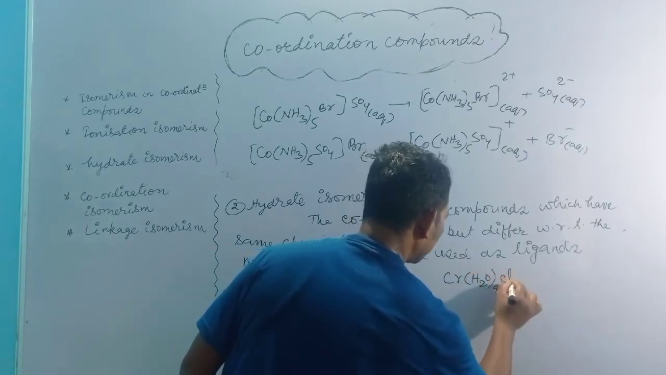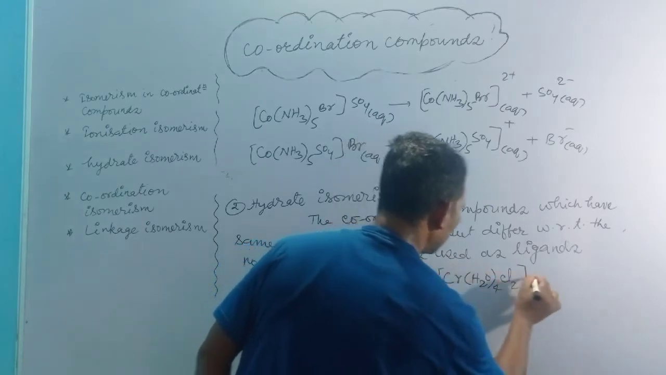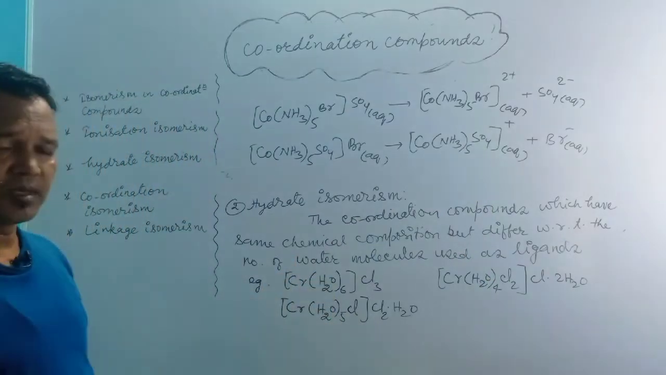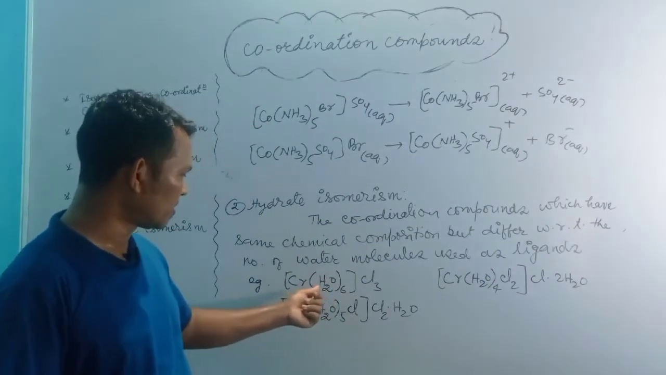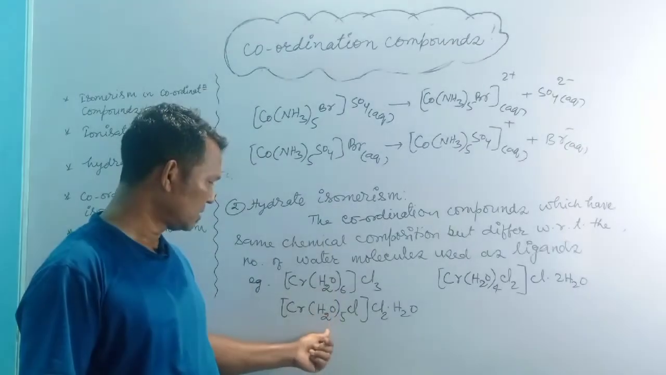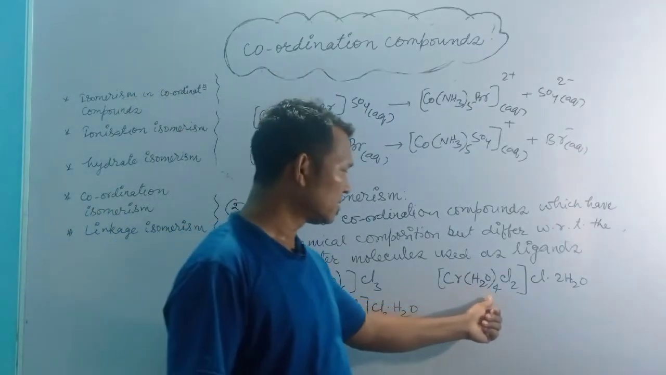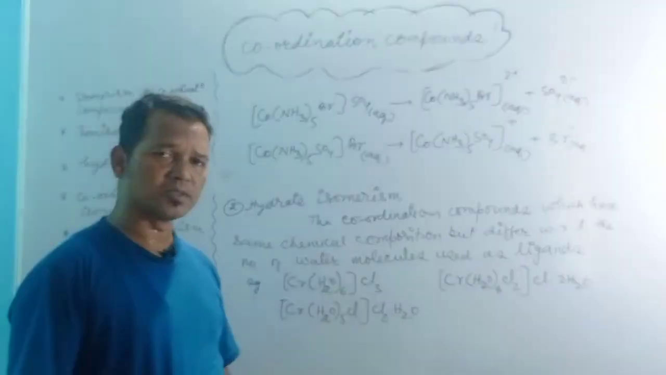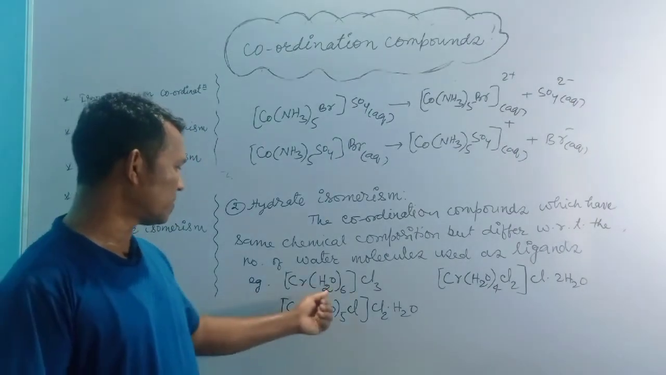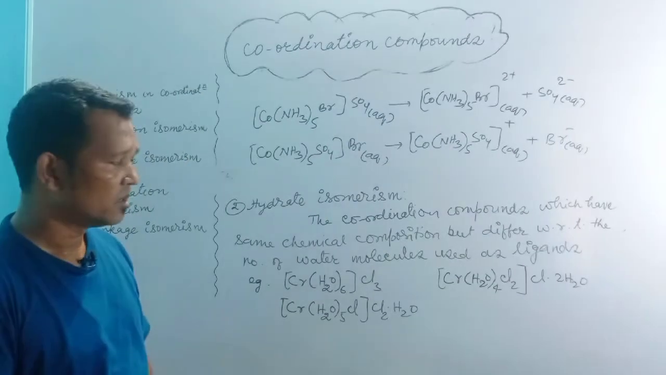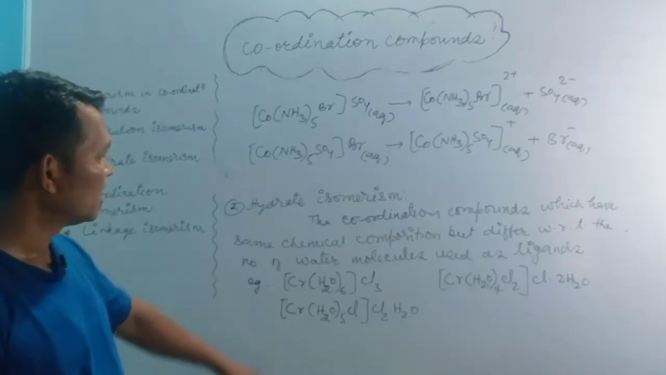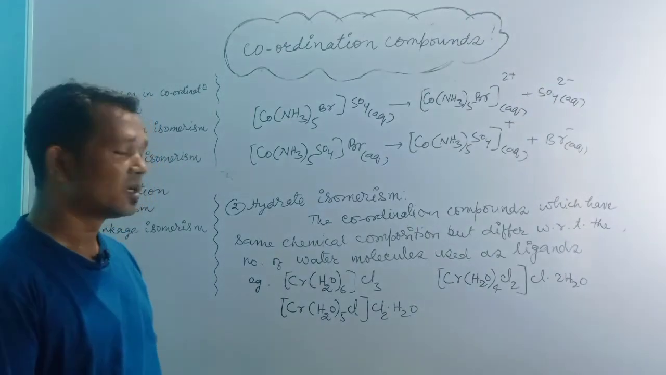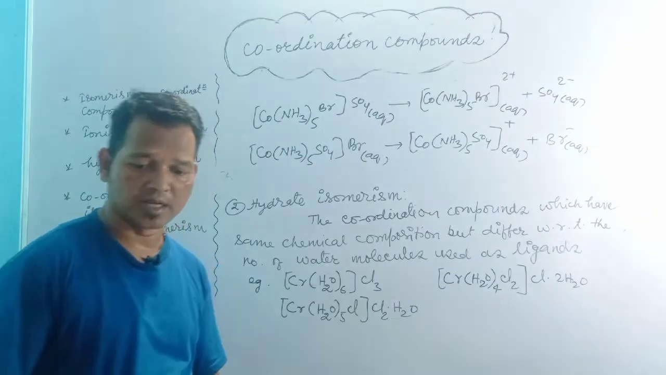CrH2O 4 times Cl2 H2O. So these have the same chemical composition. Here the number of water molecules used as ligand is 6, here it is 5 and here it is 4. So such coordination complexes which have the same chemical composition but differ with respect to the number of water molecules used as ligands are called hydrate isomers, and this property is called hydrate isomerism.